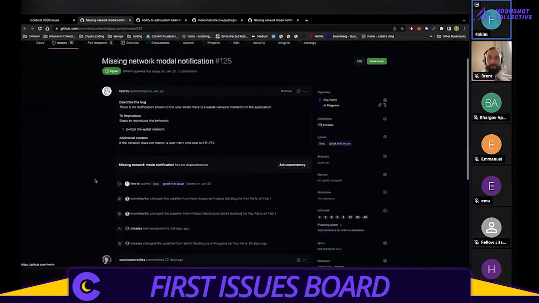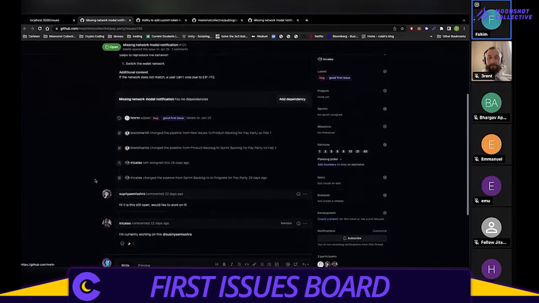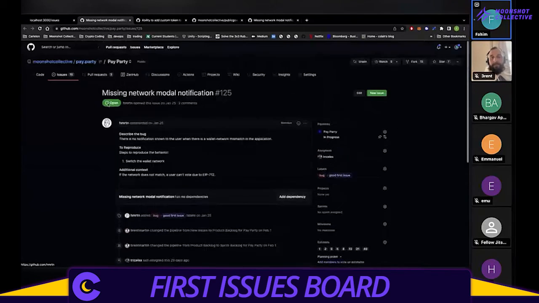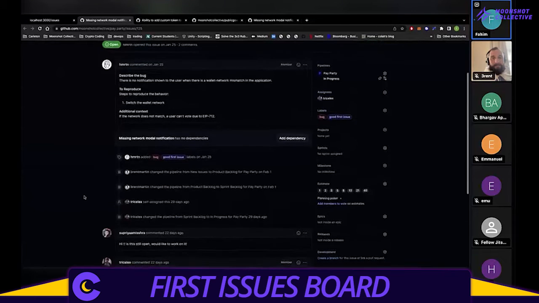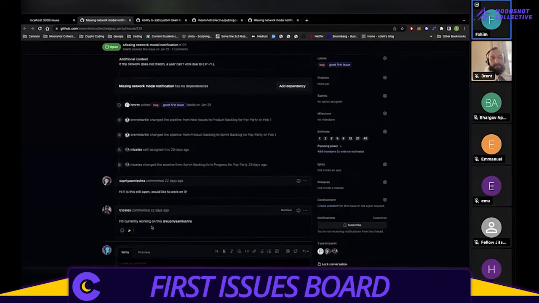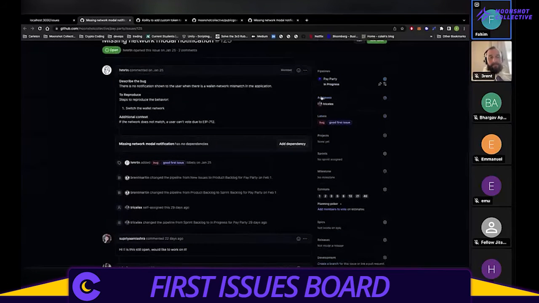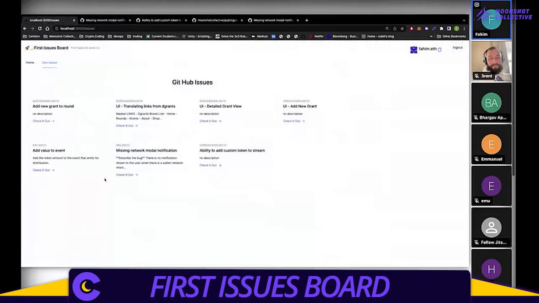That is maybe not something we're trying to mitigate for, but just having a forum, like this was a really good use case where Emmanuel did take the issue on, and then he says he's currently working on it. That definitely solves some coordination issues right there. Going further, if somebody is working on an issue, say Emmanuel is assigned this ticket, then it will get filtered out from here as well, so you wouldn't see it if somebody is already taking it up.